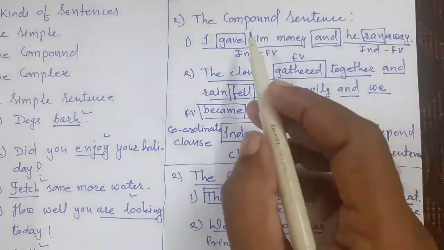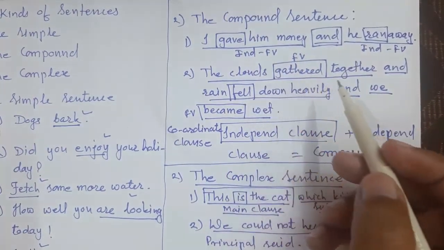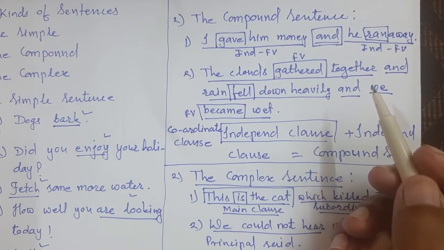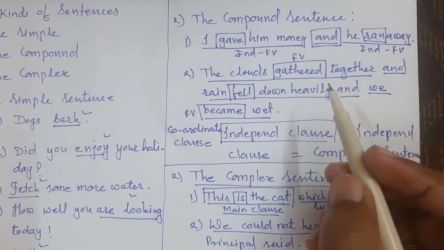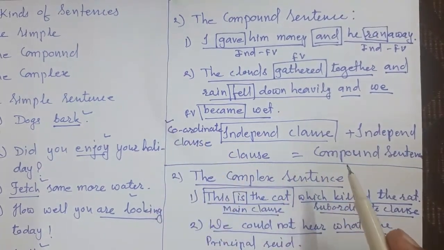Second, we have seen the compound sentence. Here two or more individual sentences, called independent clauses, are coordinating together, so it is called a coordinate clause.